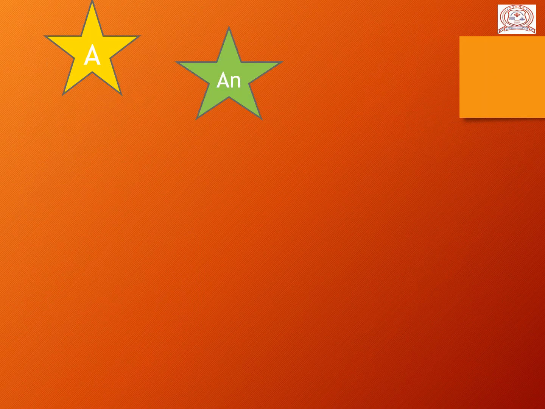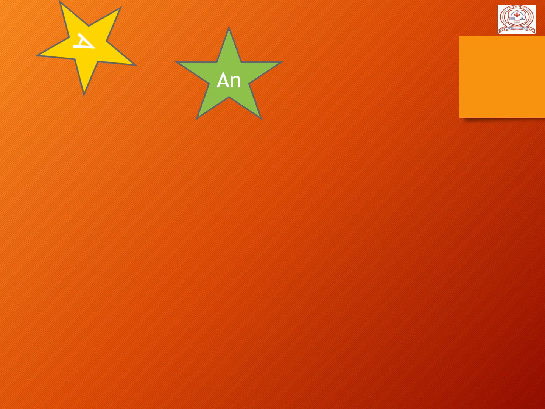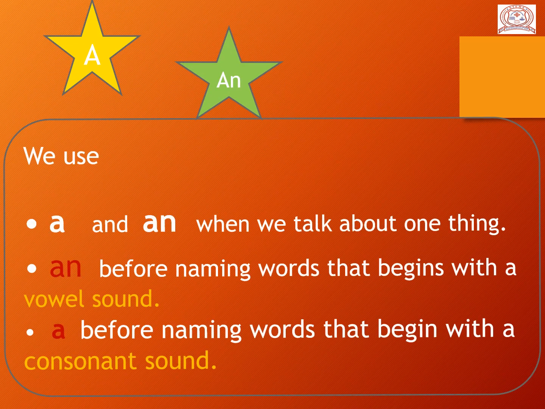Students, now let's learn the use of A and AN. Okay? So listen to me carefully. We use A and AN when we talk about one thing. And second, we use AN before naming words that begin with a vowel sound, and use A before naming words that begin